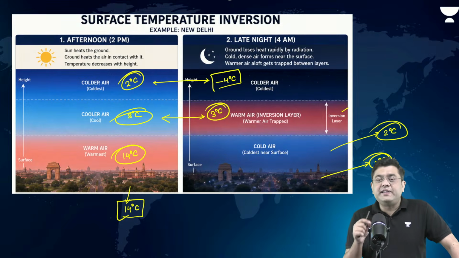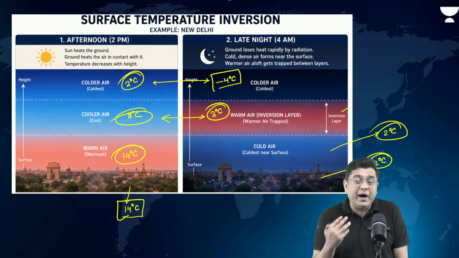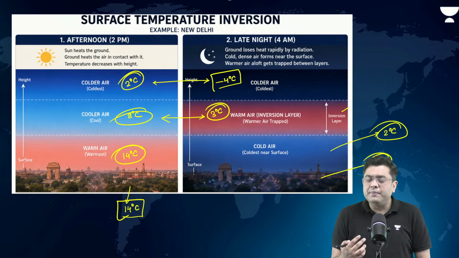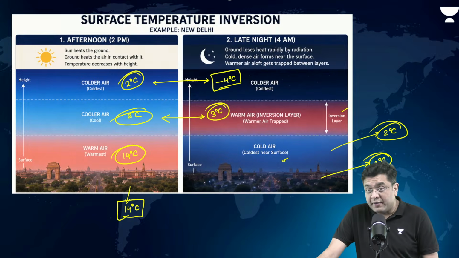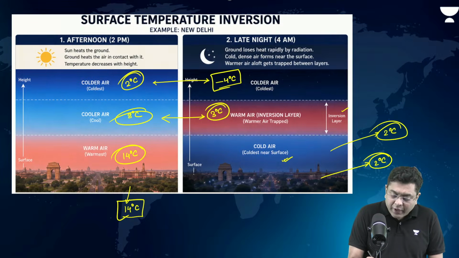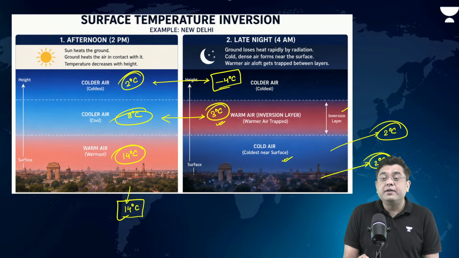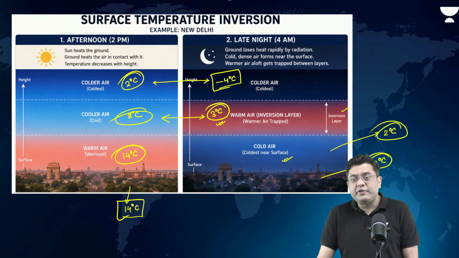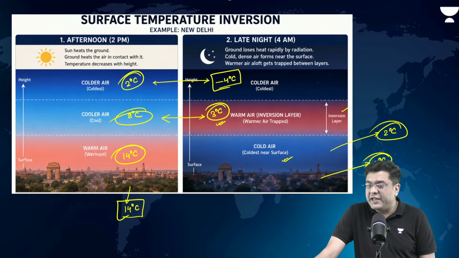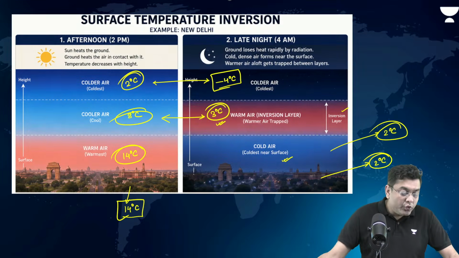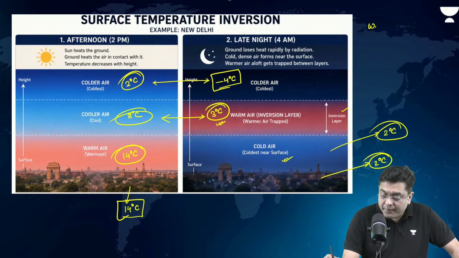But at the surface, the temperature is dropping most drastically. Why? Because the surface has become so cold, and by virtue, it is cooling down the air above. That is why you refer to this as the surface inversion. Why? Because you have a 3 degrees Celsius air above the 2 degrees Celsius temperature air. Okay, so that is basically the case of temperature inversion experienced during winter nights.